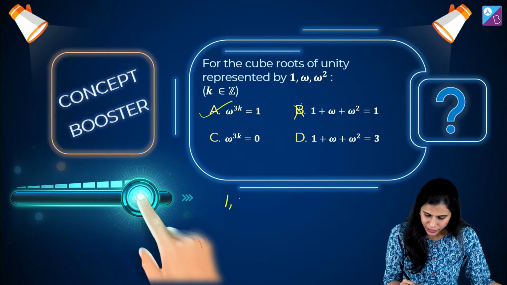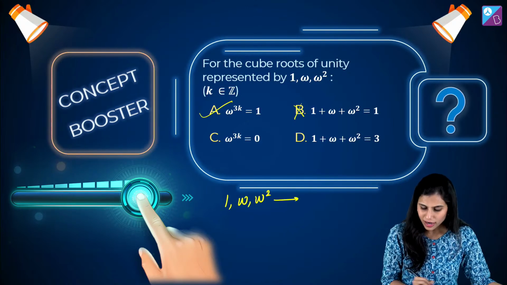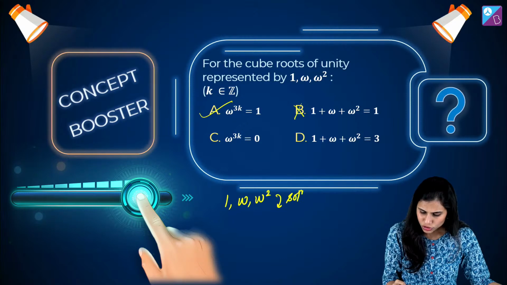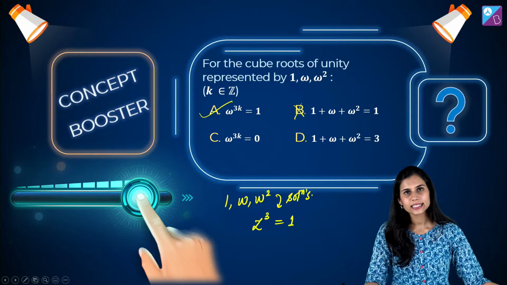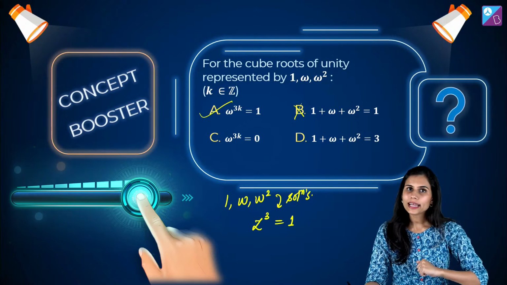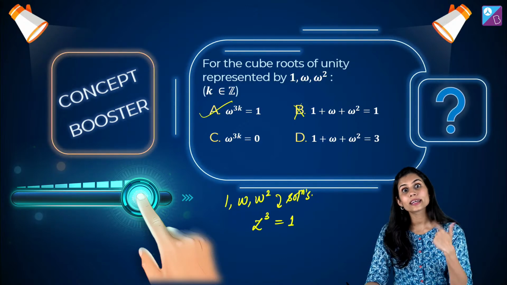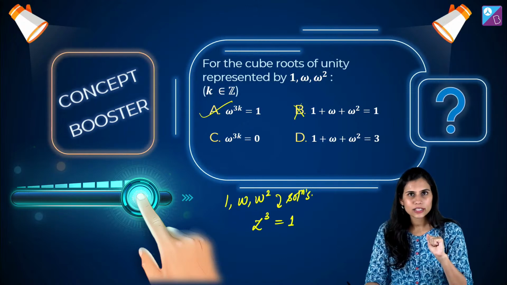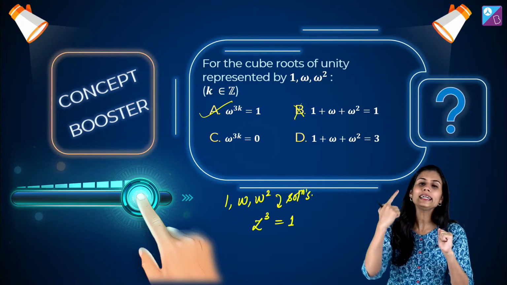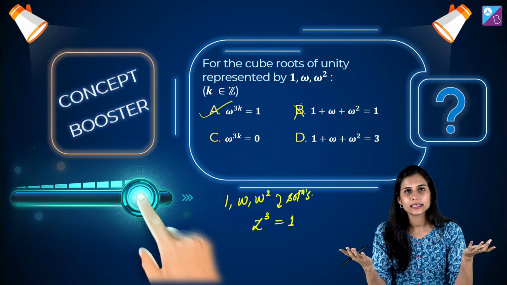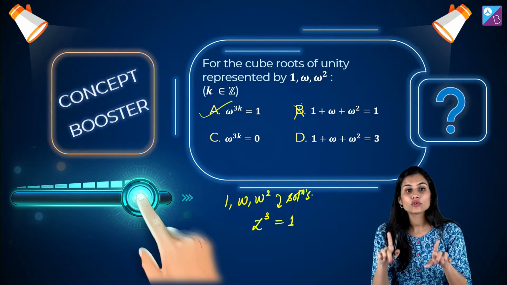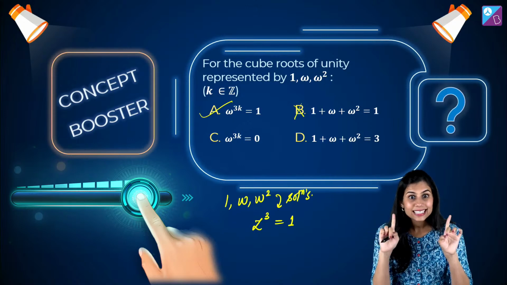देखो यार, जब मैं कह रही हूँ कि 1 omega omega square are 3 cube roots of unity, that means they are actually solutions to what equation? Z cube equals 1, correct? That means 1 का क्यूब करो तो 1 आएगा, ओमेगा का क्यूब करो तो 1 आएगा, ओमेगा स्क्वायर का क्यूब करो तो 1 आएगा. दैट मीन्स ओमेगा क्यूब की कोई भी इंटीग्रल पावर आपको 1 ही देगी ना यार. तो ओमेगा टू द पावर 3 times k where k is an integer is equal to 1. This is correct. B is not correct.